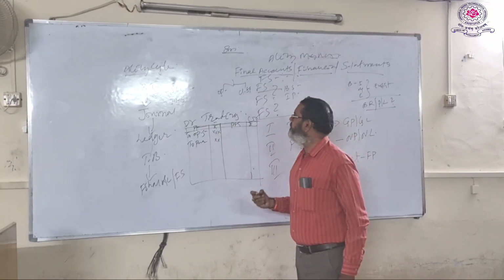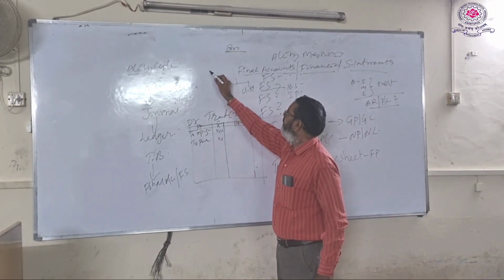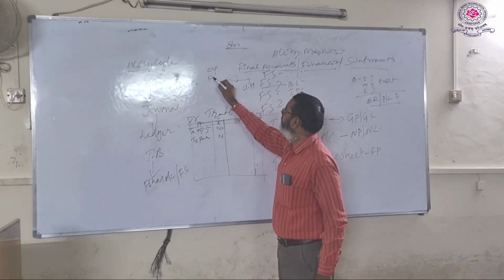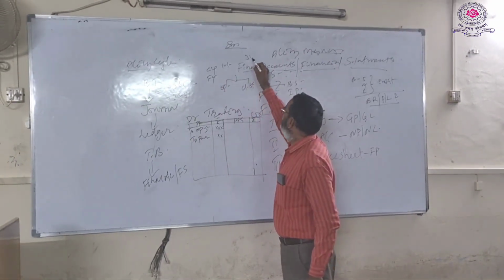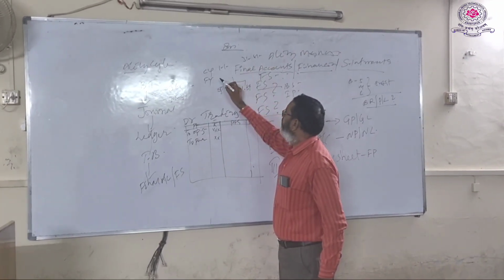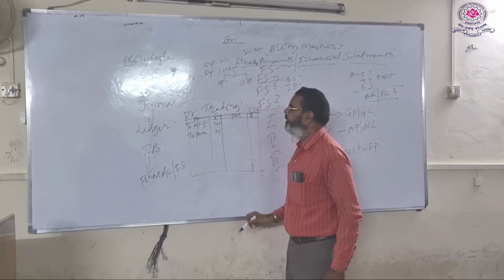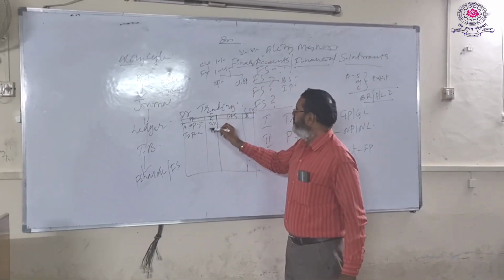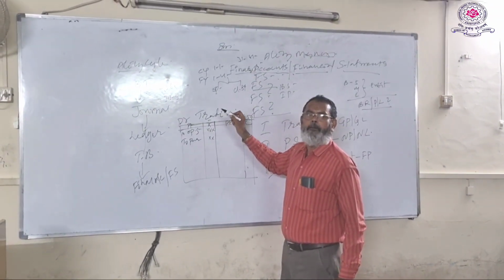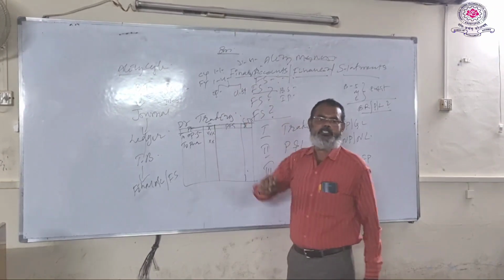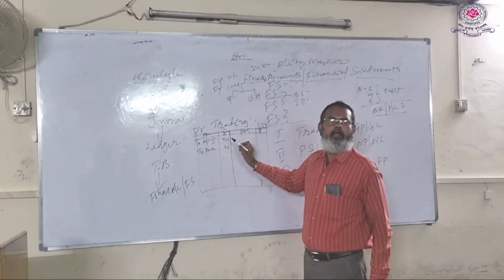Generally there are 2 accounting periods. One is the calendar year, another one is the financial year. The calendar year starts on January 1st and ends on 31st December. The financial year starts on 1st April and ends on 31st March of the next year. So opening stock means the unsold stock lying at the commencement of the accounting period, either January 1st or 1st April. That is the first item appearing on the debit side of the trading account.